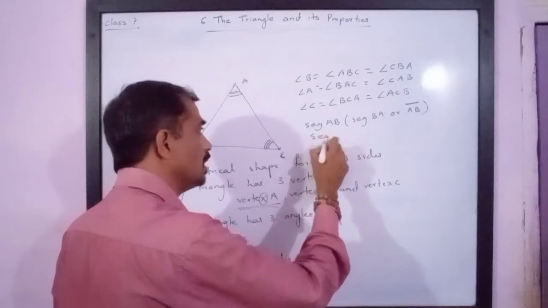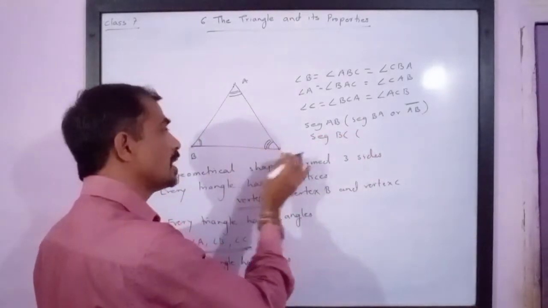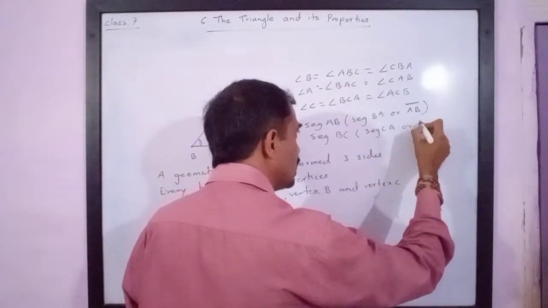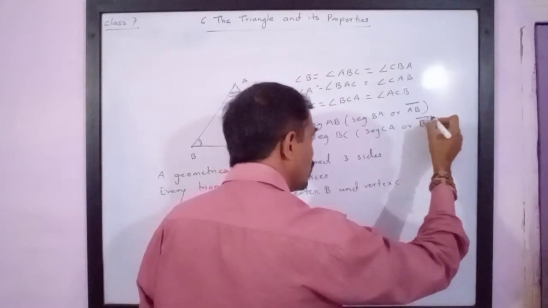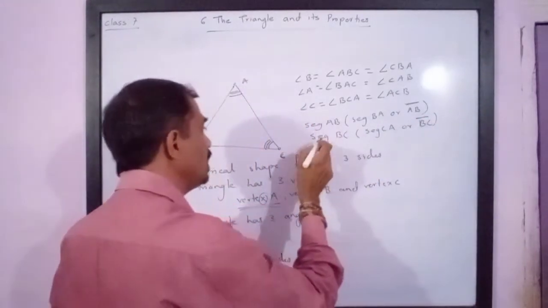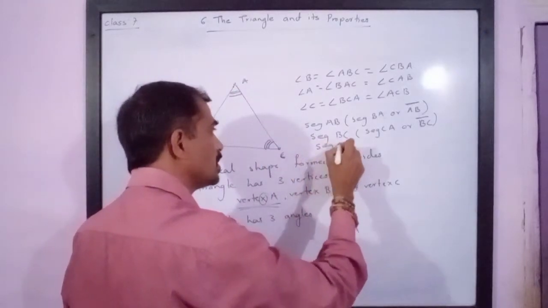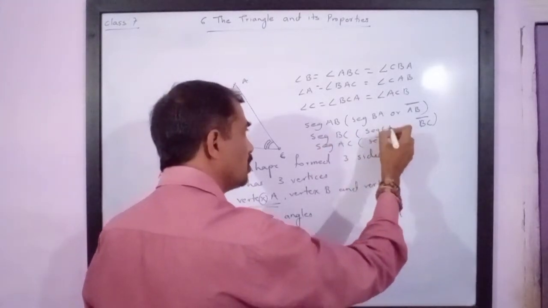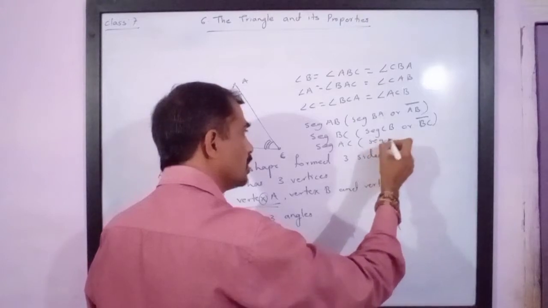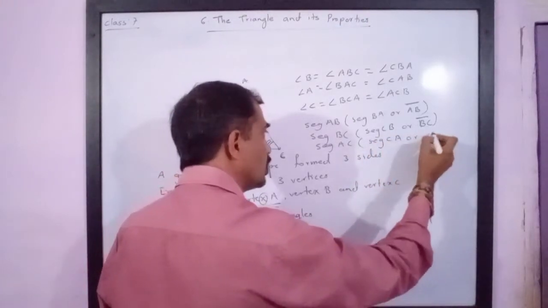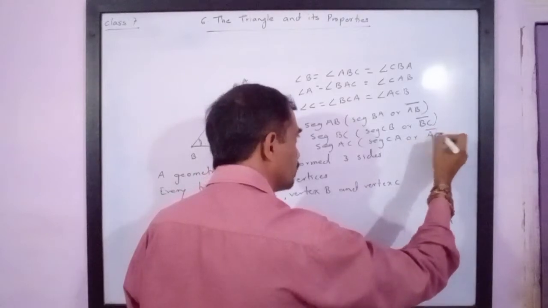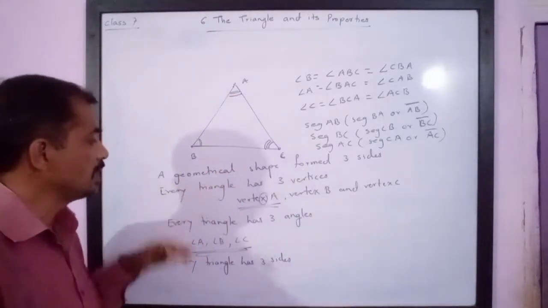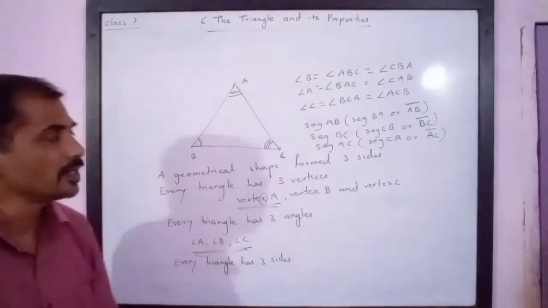Then segment BC can be written as segment CB. It means one and the same. Or it can be named in this way, segment BC with a short line upside. Then segment AC is segment CA, or you can say AC bar. This is read as segment AC. So every triangle does have three vertices, three angles and three sides.